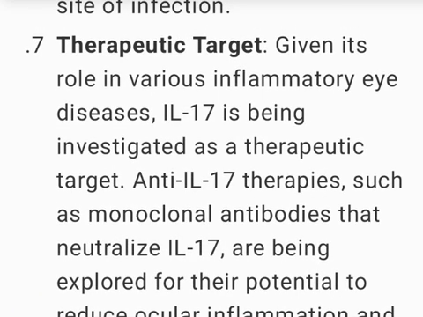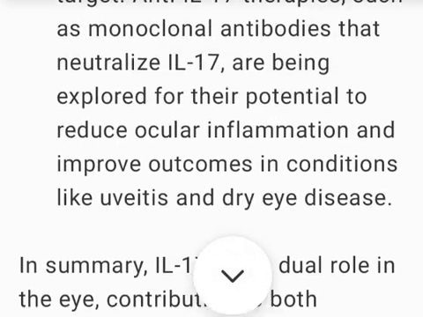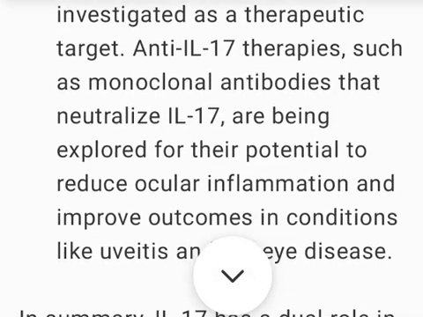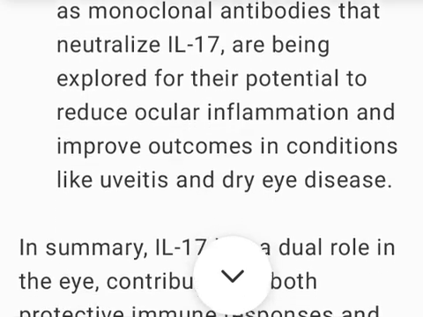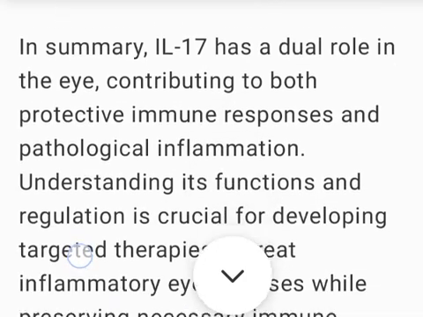7. Therapeutic target. Given its role in various inflammatory eye diseases, IL-17 is being investigated as a therapeutic target. Anti-IL-17 therapies, such as monoclonal antibodies that neutralize IL-17, are being explored for their potential to reduce ocular inflammation and improve outcomes in conditions like uveitis and dry eye disease.